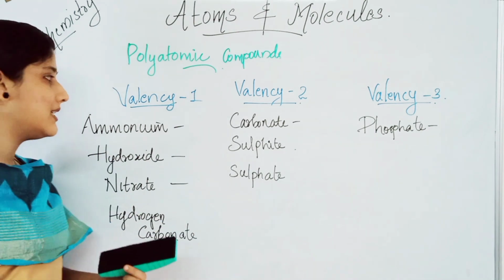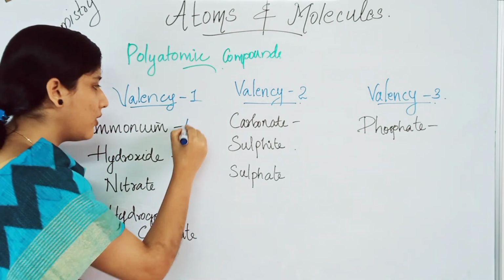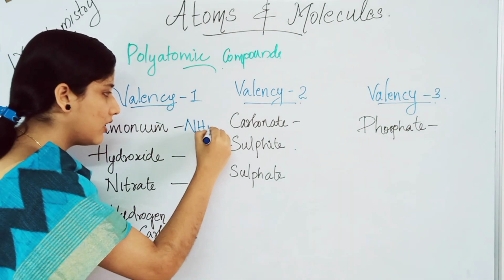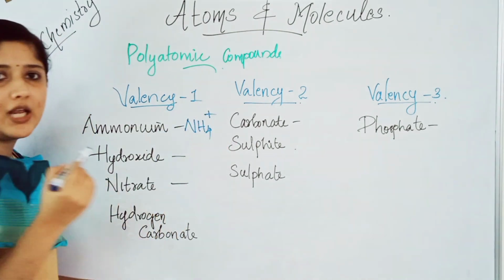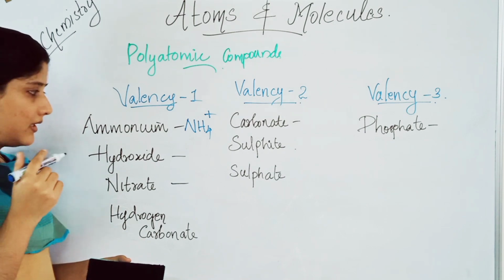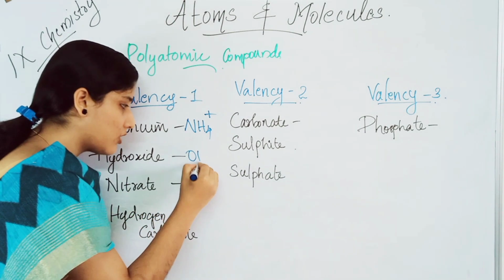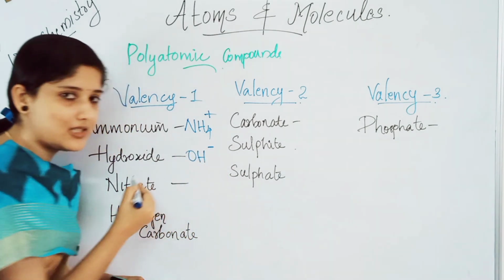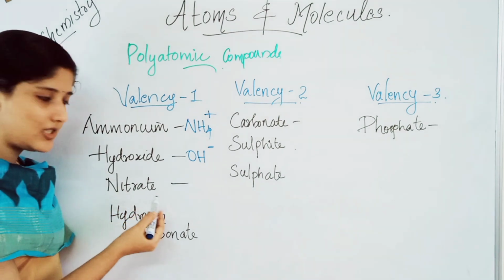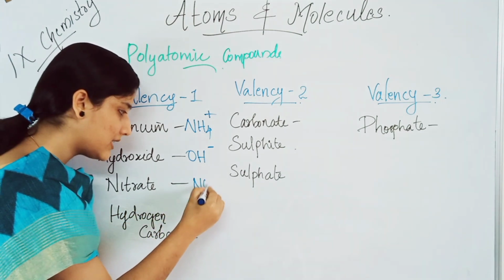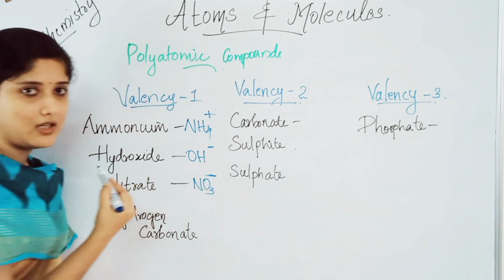First example is ammonium, the formula is NH4 plus, or NH4 plus 1. That is the charge. Hydroxide, more than one atom, oxygen and hydrogen, OH minus. That is negative 1 valency. Nitrate, nitrogen and oxygen, NO3 minus.